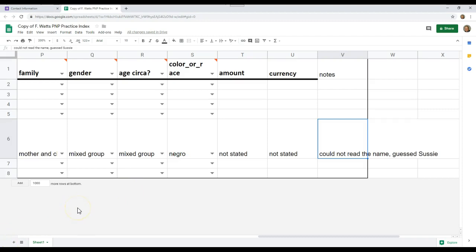Once you've completed this process, then for that row, you've completed the indexing for that particular slave deed, and you'd move on to the next slave deed. But there is additional information in the handbook that we need to discuss. So see one of the other videos.